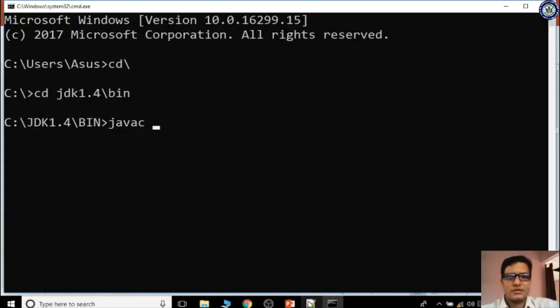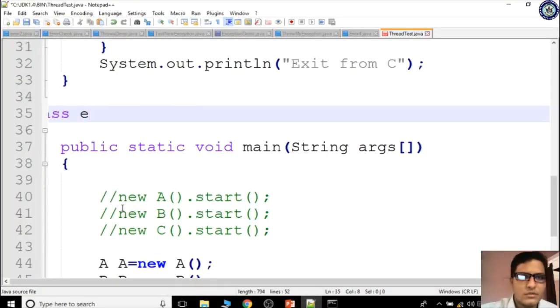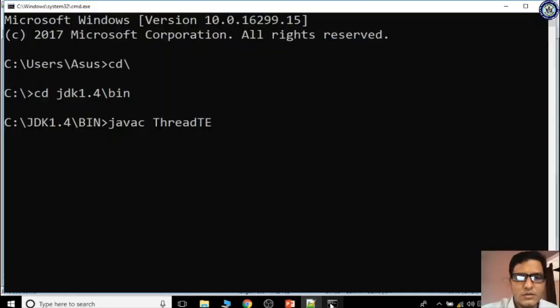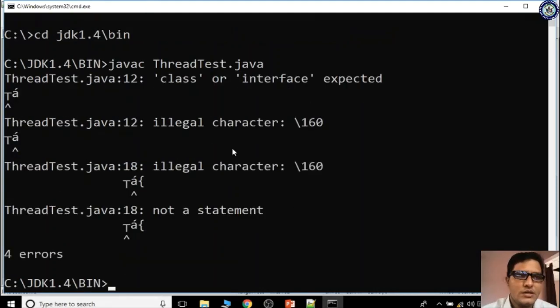ThreadTest.java. Let me check, are there any errors? It is checking. So these errors have been identified at line numbers 12, 18, 18.